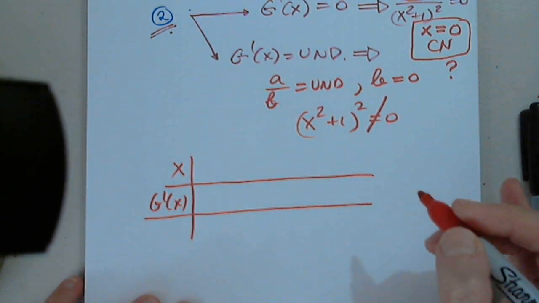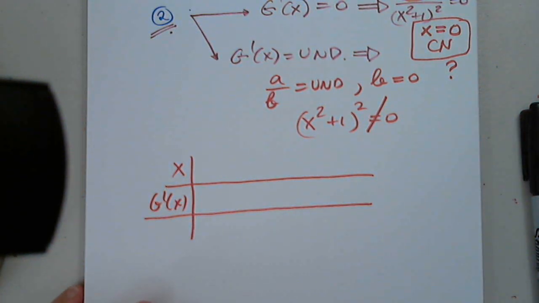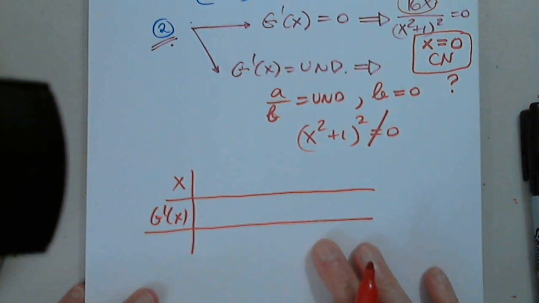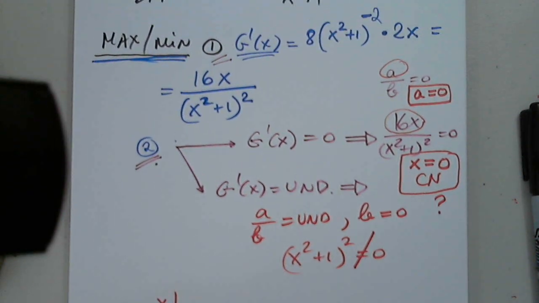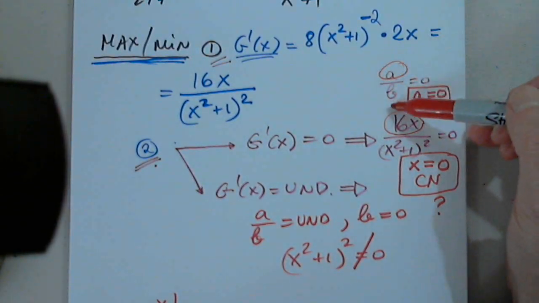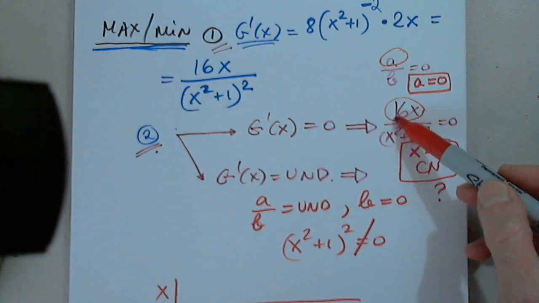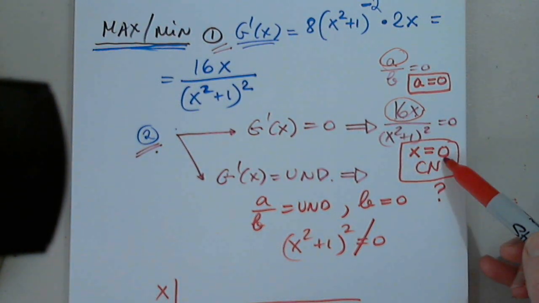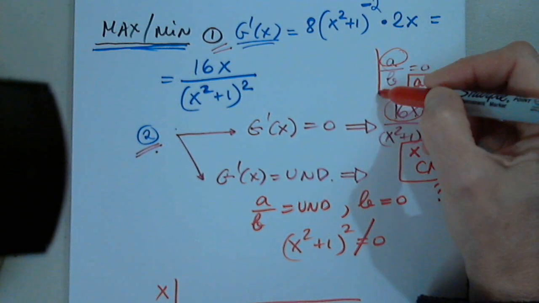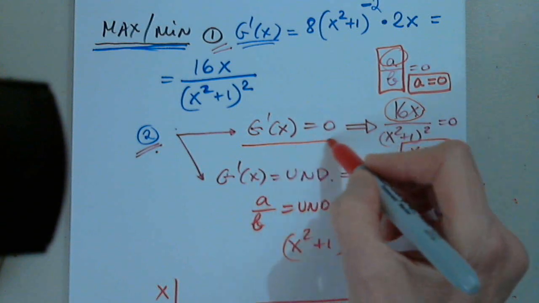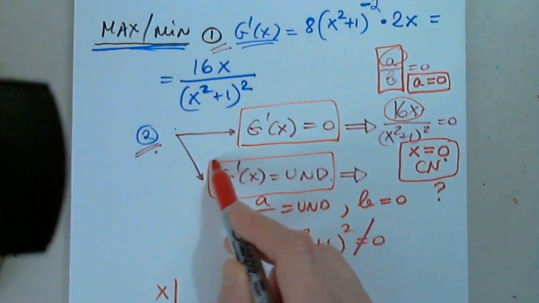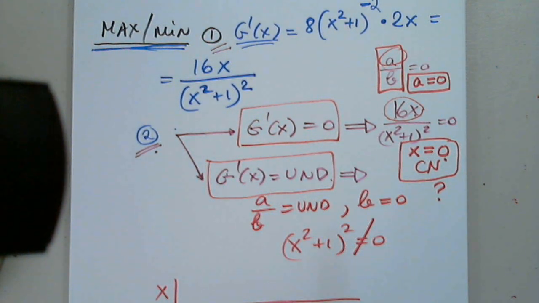Sorry, can you pause for a second? Say that again. Can you explain how you get x equals 0 for the critical number? Just one more time. Yes, of course. A fraction is 0 when the numerator is 0. When you set 16x equal to 0, you get x equals 0. Why did you set it to 0? Because a fraction is 0 when the numerator is 0. That's what I have to do to find critical numbers. So every time you try to find max min, this is the step you're going to take. These are the steps. Yes.